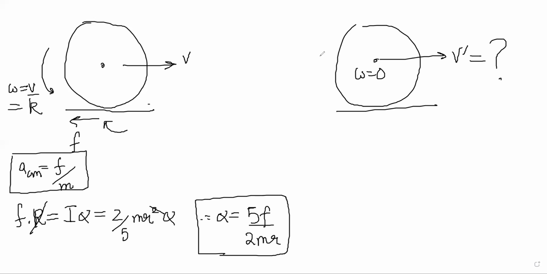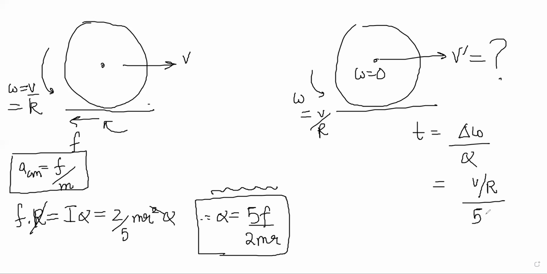Now, your omega has changed from V by R to 0, right? And alpha is this, right? So time taken will be change in omega by alpha, no? Basically, omega final minus omega initial by alpha is equal to T, right? It is a deceleration. It has to come down to 0. So V by R divided by 5F by 2 mr. This cancels. You get 2 mv by 5F. This is the time taken for omega to come down to 0.